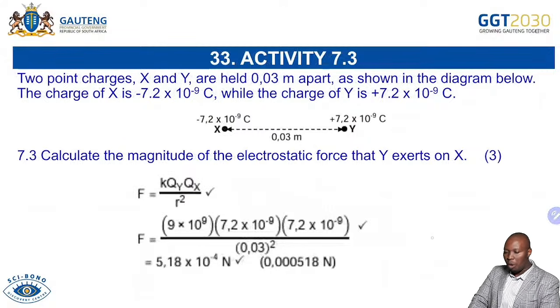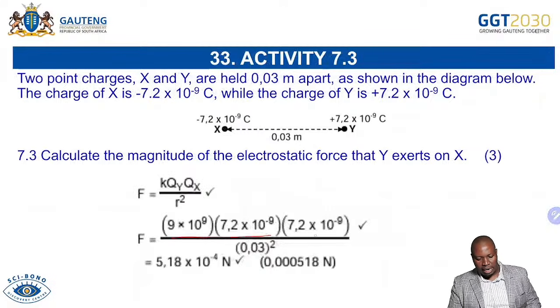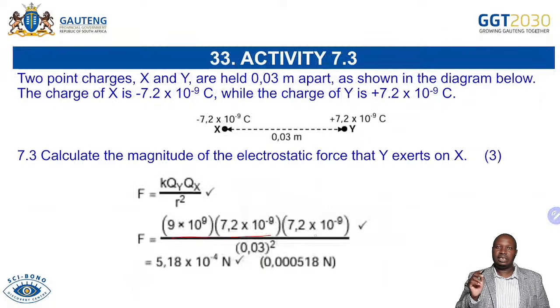It can be 3 or more. It depends. So you can get your 3 marks there by substituting. Don't forget K, your constant, 9 times 10 to the power of 9. Your charge for Y was 7,2 times 10 to the power of minus 9, and your charge for X was 7,2 times 10 to the power of minus 9, divided by the distance, but our distance between the charges must be squared.